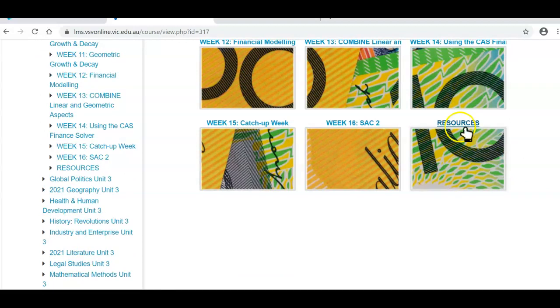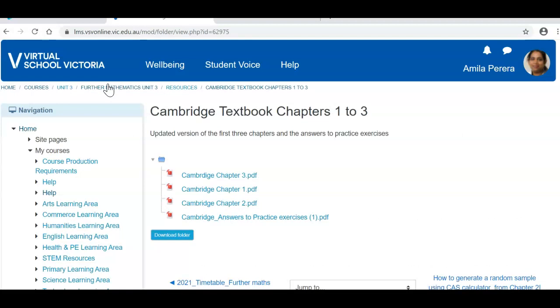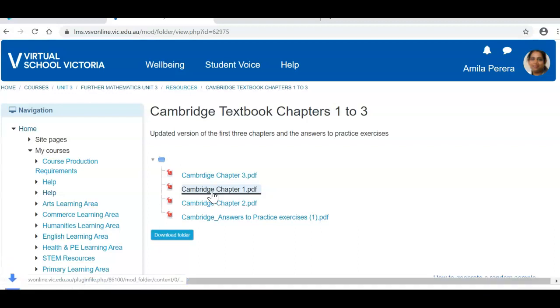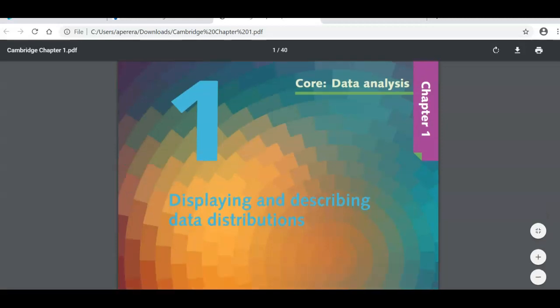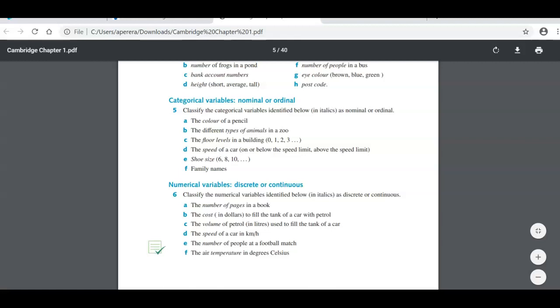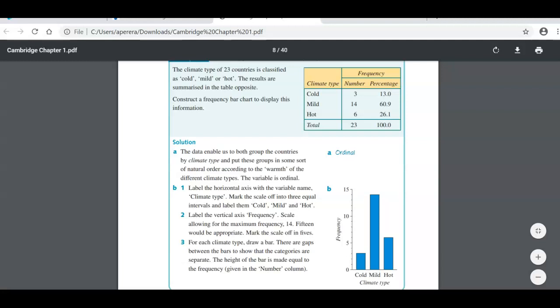And in your resources tab, you always have the maths submission timetable, and you have chapters 1 to 3 of the Cambridge textbook pages, because at the beginning some of you may not have your Cambridge textbook, so the chapters are given here. It's easy for you. If you don't have the textbook for the first few weeks, you can use these pages, these links, and do your practice exercises.